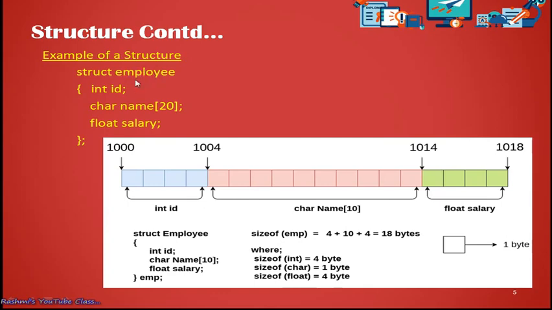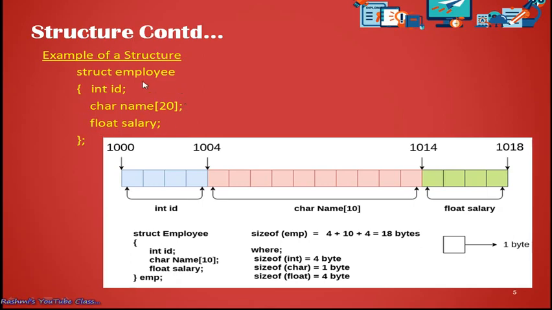Inside this employee structure, I kept three variables of different types: one integer, one character array, and one float. The integer variable is id, like a roll number. Then a character array name of 20. This is an array variable of character type, capable of holding 20 characters. Then there is a salary variable of float type. Then I put a semicolon to end the structure.